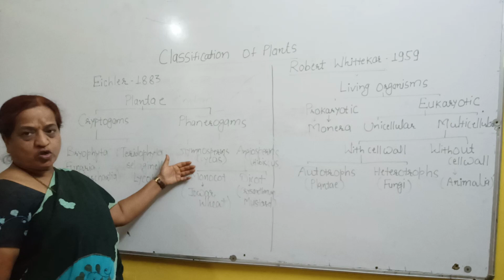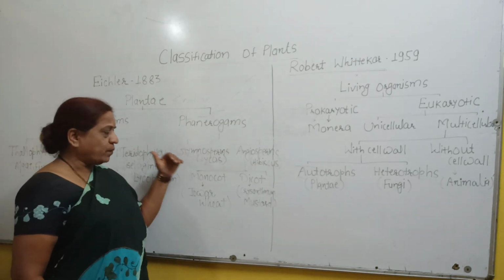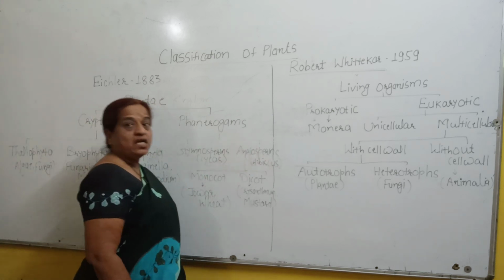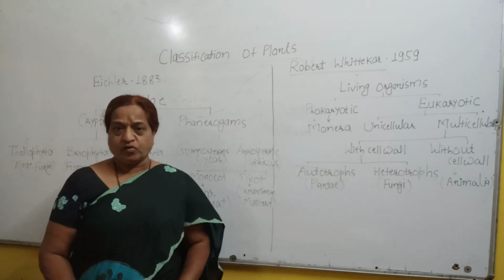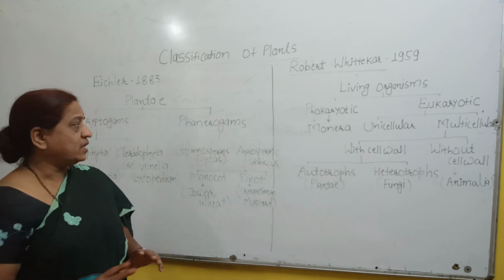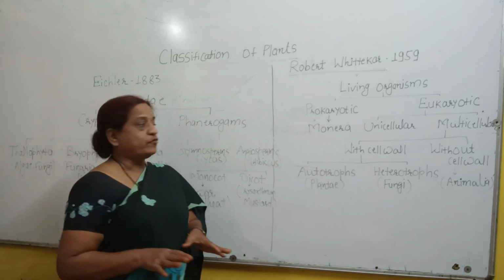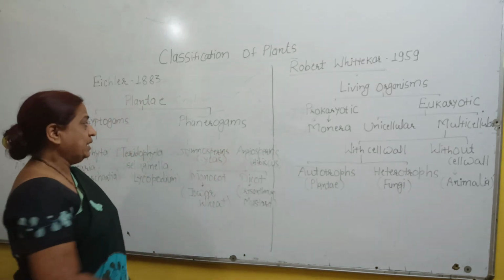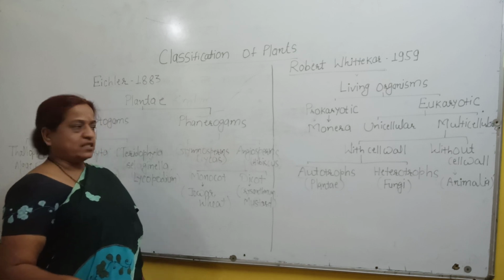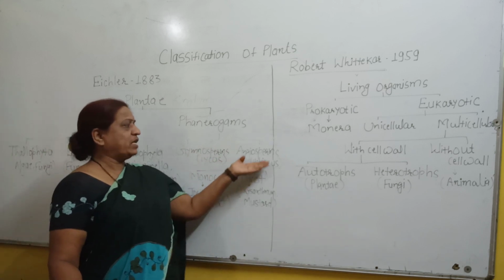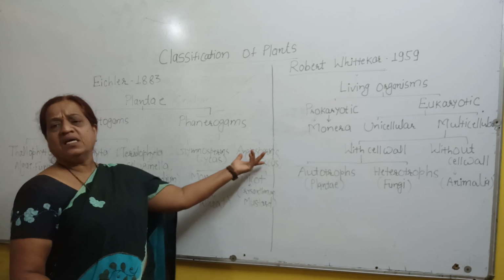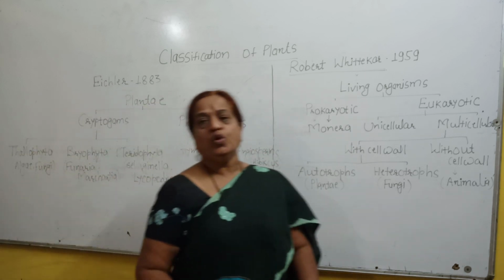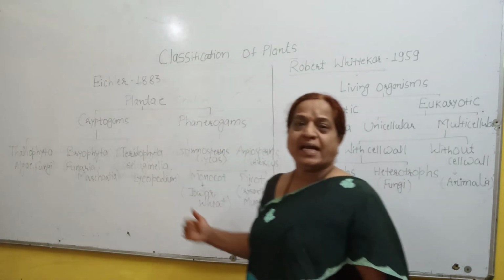Now what is meant by gymnosperms? Gymnosperms are the plants which have naked seeds, whereas angiosperms are the plants which have seeds within the fruit. So on the basis of whether the seeds are naked or covered in fruit, there is a classification of plants, that is gymnosperms and angiosperms. An example of a gymnosperm is the cycas plant, whereas all the flowering plants come in angiosperms, for example hibiscus. Now these angiosperms are again divided into two groups, that is monocot and dicot.